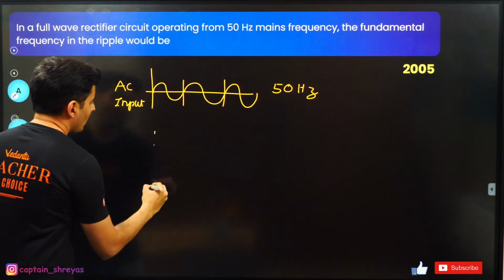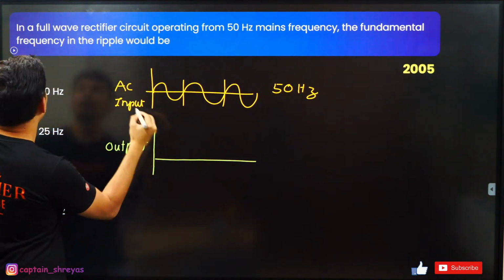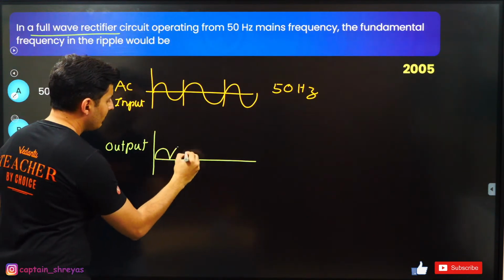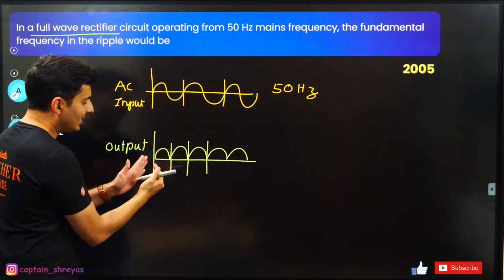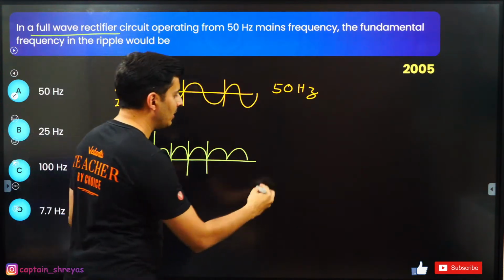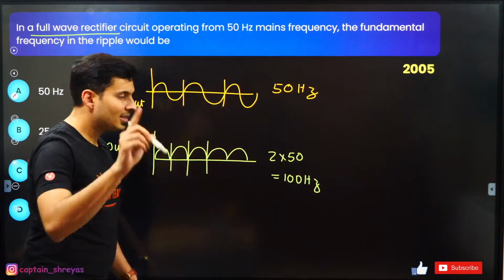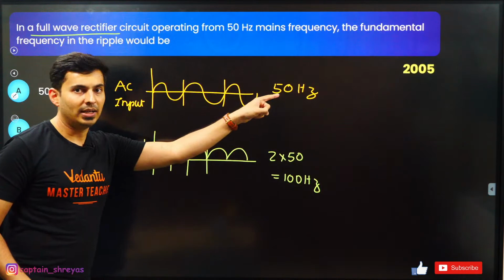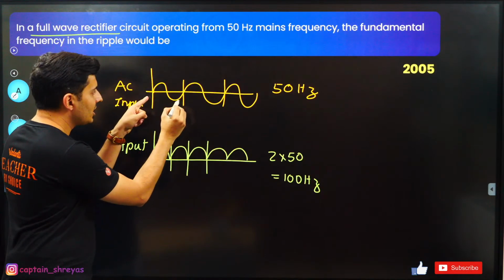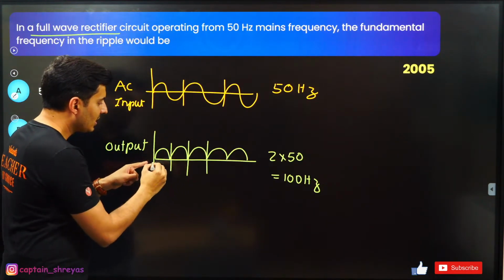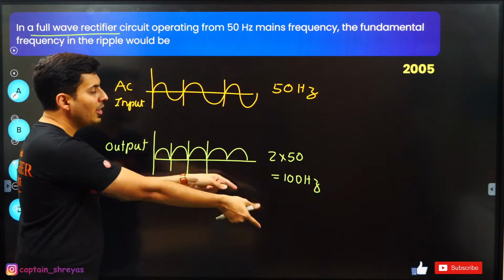What will happen if I see the output? The output of a full wave rectifier will be basically like this. You can see this is one cycle, this is one cycle, this is one cycle. You can see the time period has become halved, or the frequency has become doubled. So it will be twice of 50 Hz, which is basically 100 Hz. What it means is, in 1 second, if it goes 50 times up and down, here in 1 second it will go 100 times, because here in one oscillation it will do 2 bumps. This is one period, this is one period. So in one cycle there are 2 oscillations of the output, so the frequency is doubled.